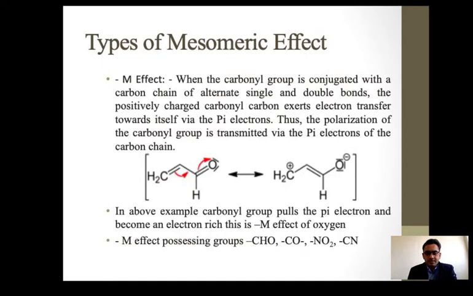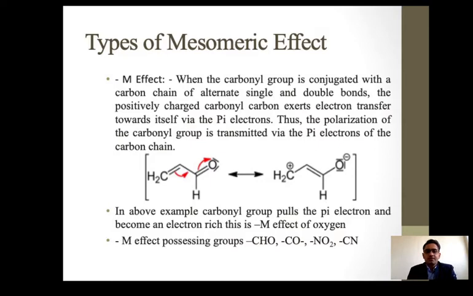There are two types of mesomeric effect. First is the minus M effect, which means the functional group carries the negative charge. I am not talking about the carbon compounds, I am only talking about the functional group, whether it is electron donating or withdrawing. An electron withdrawing group always shows the minus M effect, because they withdraw the electrons and possess negative charge. At that moment, we can say that is the minus M effect.